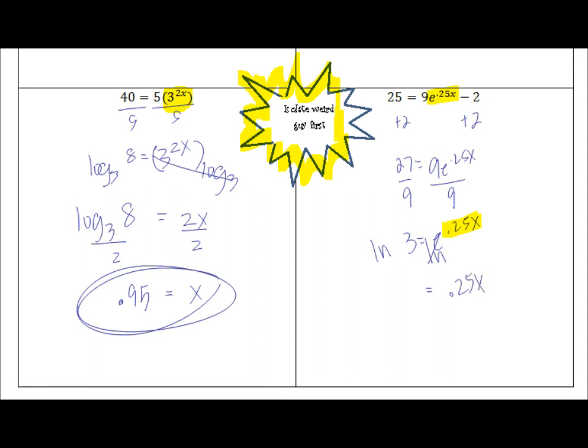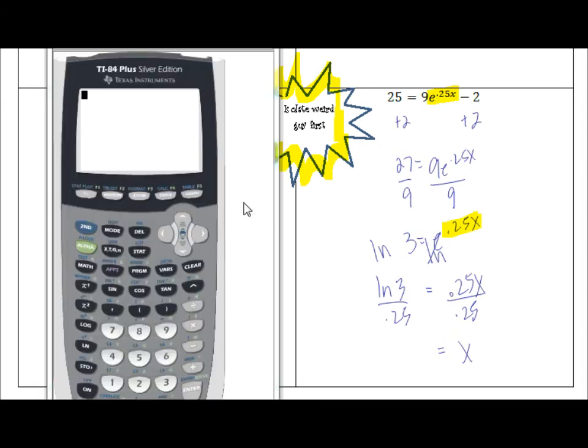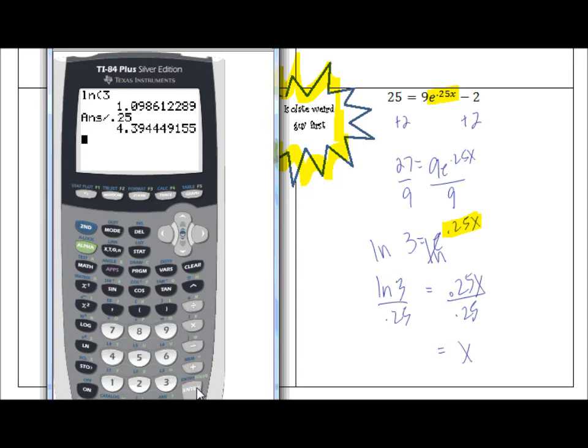We're left with 0.25x equals the ln of 3. In order to get x alone, we just divide by 0.25. And we're left with x equals the ln of 3 over 0.25. Again, if you're asked to round, you should calculate this and round. We can see that the ln of 3 divided by 0.25 to 3 decimal places is about 4.394.